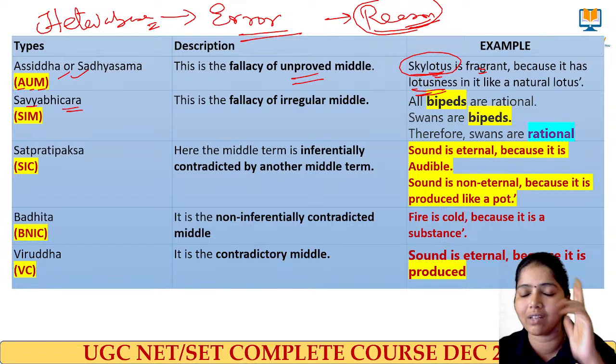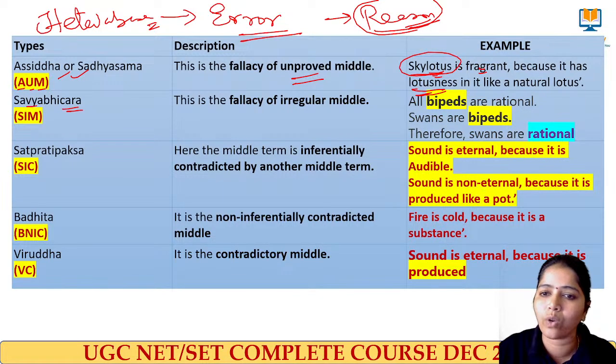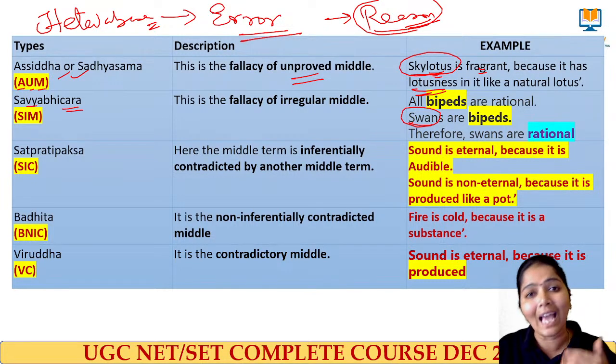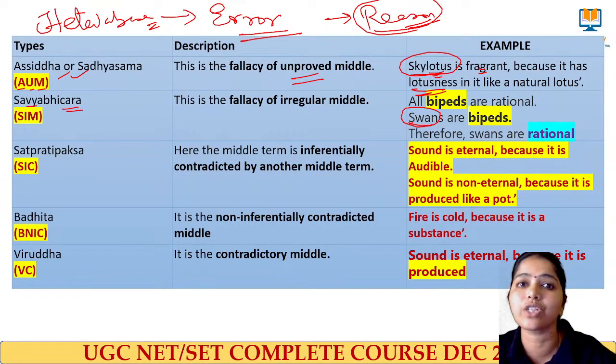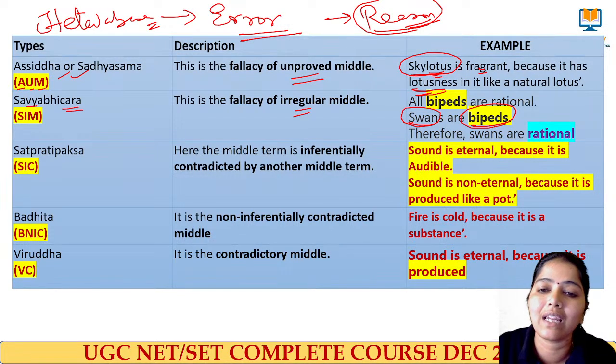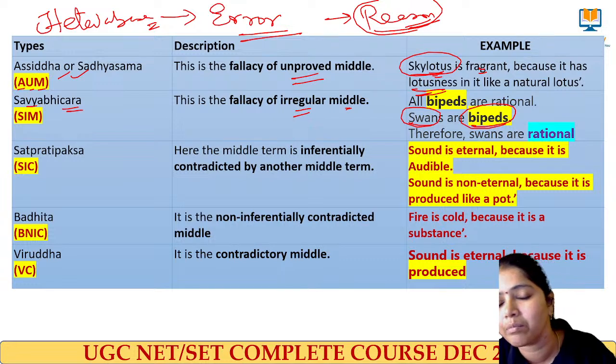Rational means logical thinkers. Okay, because we walk on 2 legs, no? We are rational thinkers because we are bipeds. Similarly, a swan also has 2 legs. Can we conclude that the swan is also a rational thinker like a human being? No. Here, whatever reason I am making, biped is the reason. That biped reason is said to be irregular middle. It is called the fallacy of irregular middle.